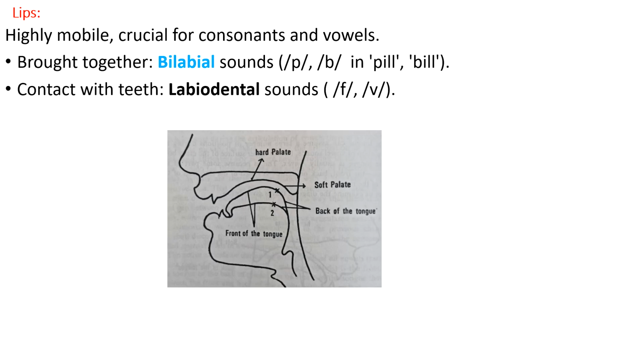Lips. The lips are highly mobile and very crucial for consonant and vowel sounds. When the lips are brought together, the sounds produced are called bilabial. For example, p, b, as in pill, bill. While producing these sounds, the lips are brought together and touch. When the lips make contact with the teeth, those sounds are called labiodental, such as v. So these are labiodental.